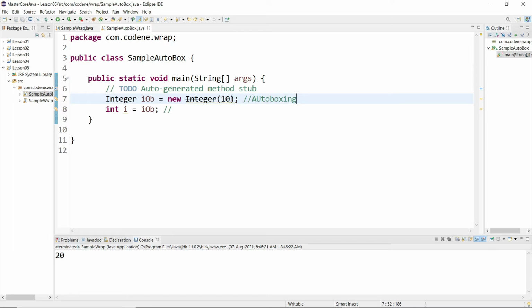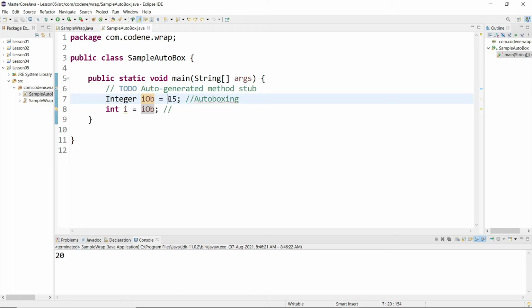Here if I change this value into something like 15, this concept is called auto boxing. I have a primitive data type 15, I'm not creating any object, and I am directly assigning that value to iob. There is no error. Even though I am assigning a primitive data type to an object, there is no error, and that is the concept of auto boxing supported by Java.